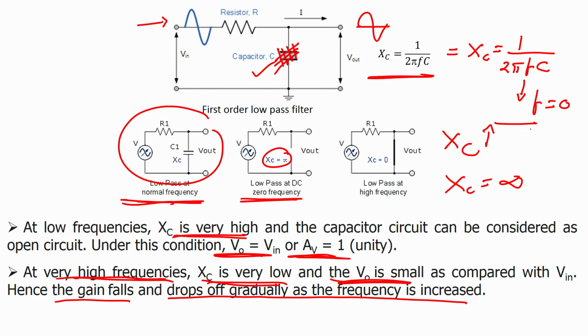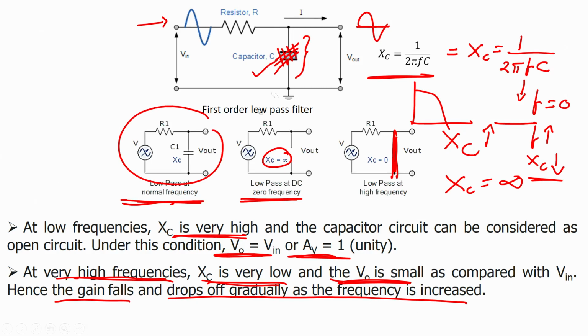That means if I keep on increasing the frequency, my Xc will keep on decreasing, and that means it is now considered shorted. In this case, at lower frequency it was not conducting, now it is completely shorted, because at high frequency the Xc would be less, and that is why it is shorted. That means the output you will see slowly fading down, and finally there will be no frequency that can pass through this particular circuit.